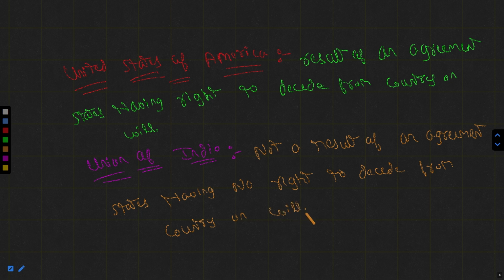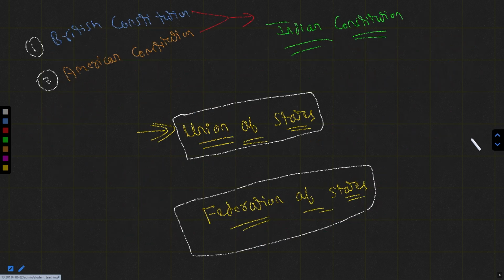So that is the single difference between both. In the case of the United States of America, it is a result of an agreement, and states have the right to secede from the country at will. When we talk about the Union of India, it's not a result of any kind of agreement, and states have no right to secede from the country at will. All right. So remember this.